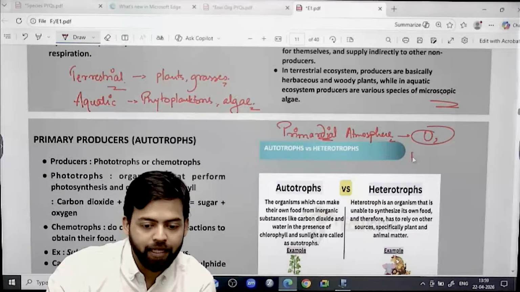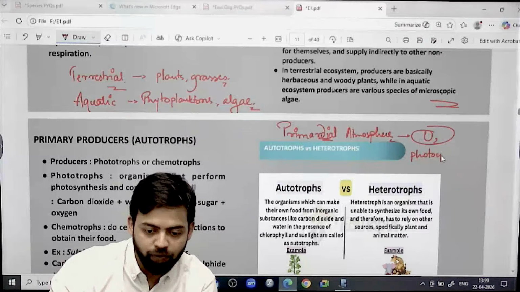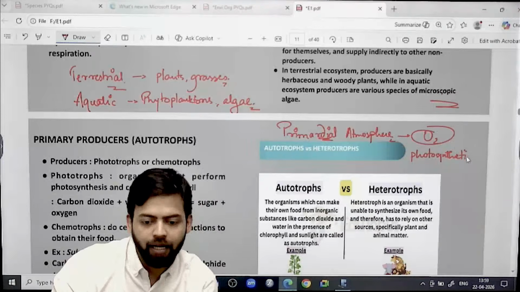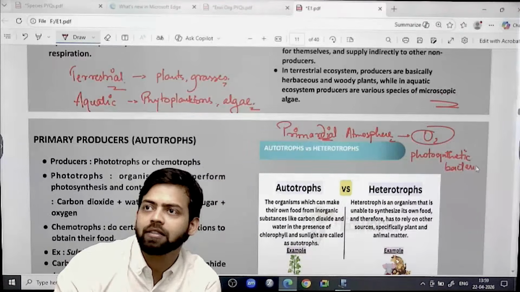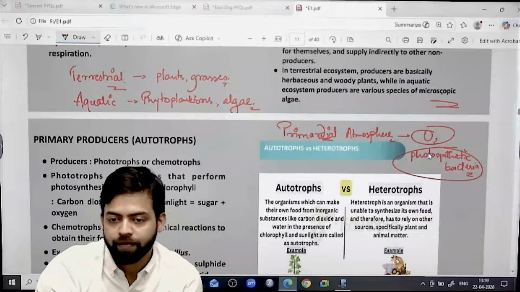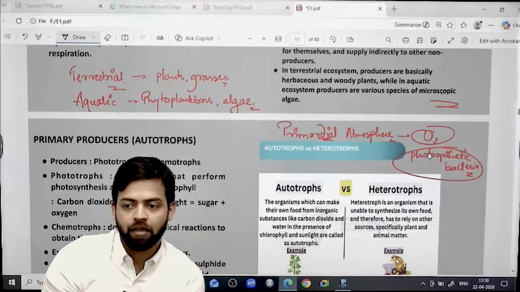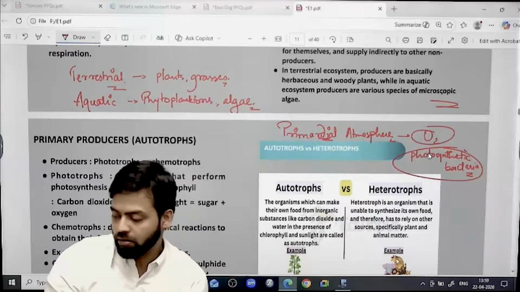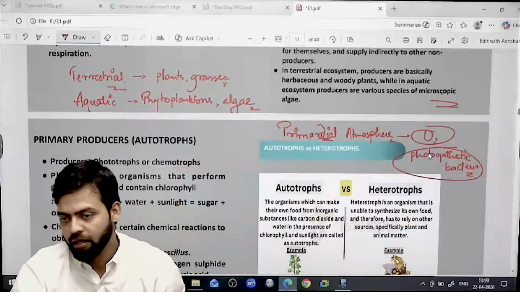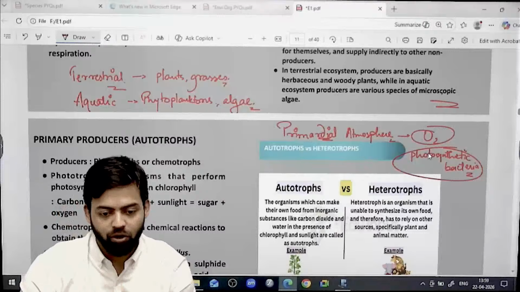By photosynthetic bacteria which did the anaerobic respiration. So it was the photosynthetic bacteria, right? This photosynthetic bacteria is nothing but the autotroph. This is absorbing the sunlight, photosynthesis is happening, because of which different elements are being released. For example, oxygen in the form of free air, in the form of basically O2, came because of photosynthetic bacteria.